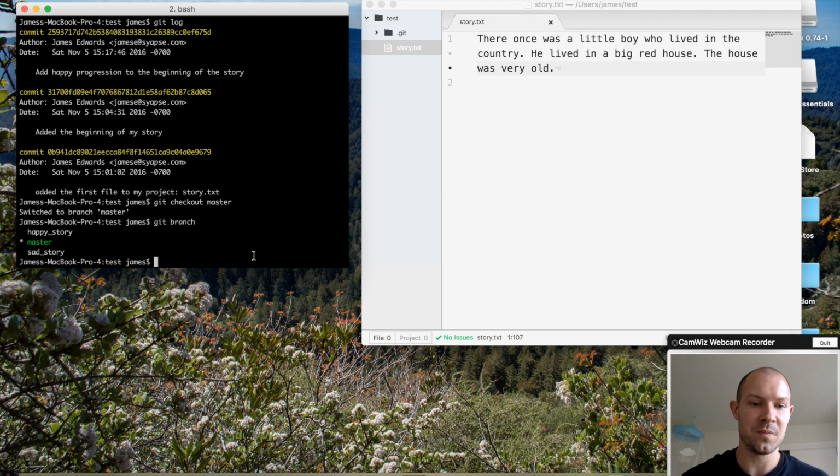Now, this would be easy enough if we left the branches as they are now. Happy story is branched off of master. Master hasn't changed, so it's still the same as it ever was, and happy story has added one commit on. So what I could do is use the merge command, git merge happy story, and that would pull in the extra changes from the happy story branch into master. That would be simple enough, but it wouldn't really demonstrate the power of Git.